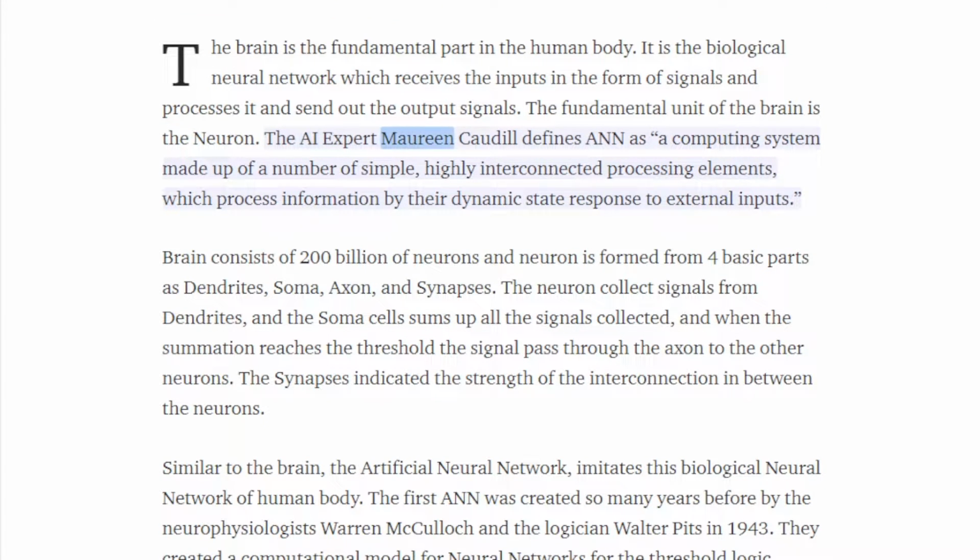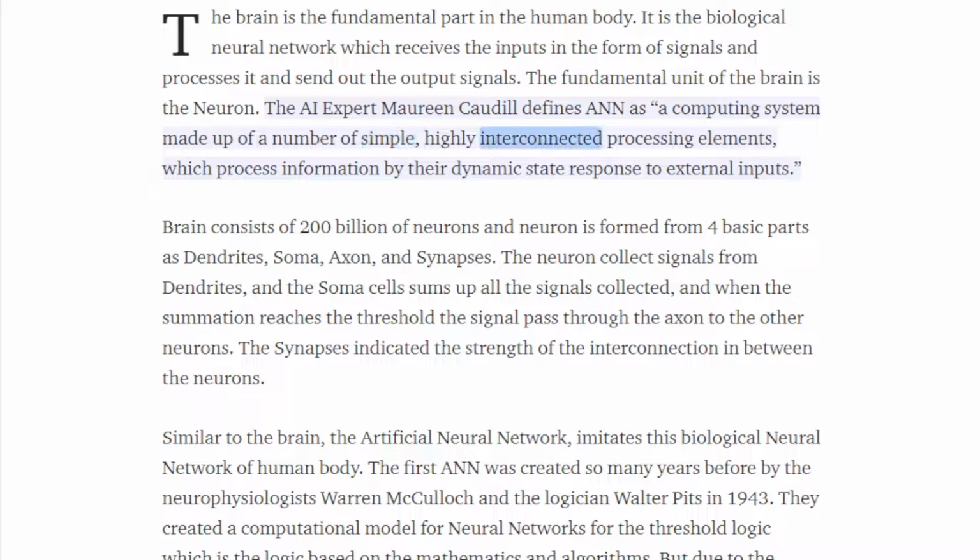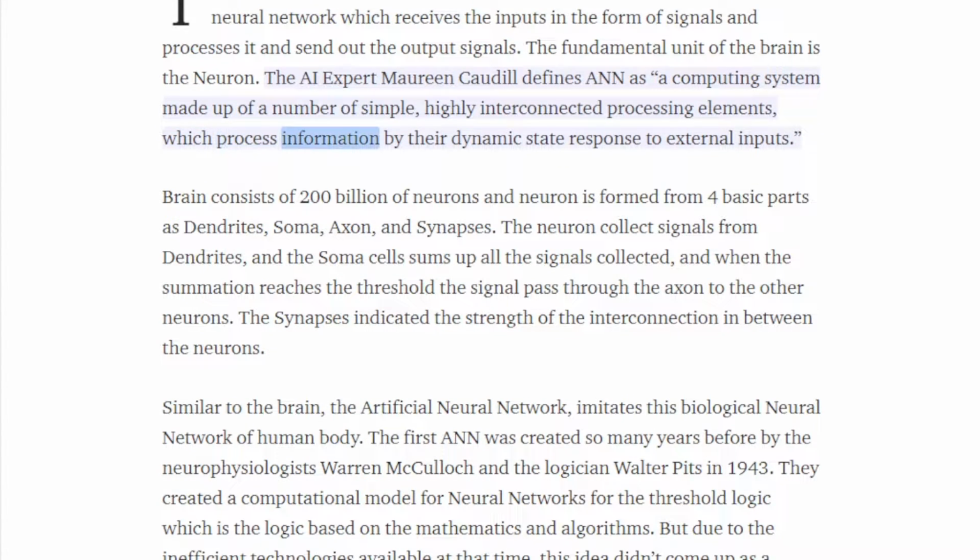The AI expert Maureen Caudle defines ANN as a computing system made up of a number of simple, highly interconnected processing elements, which process information by their dynamic state response to external inputs.